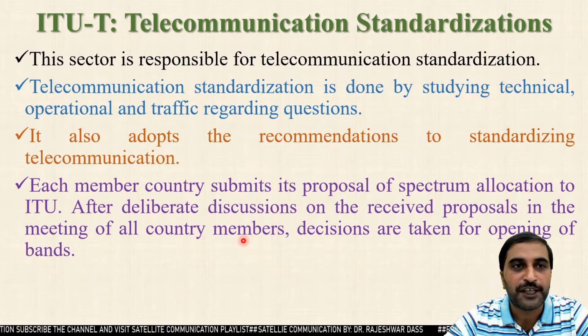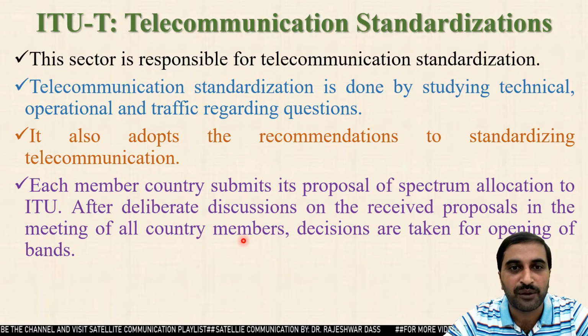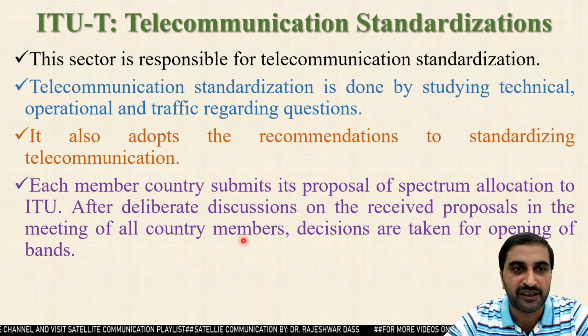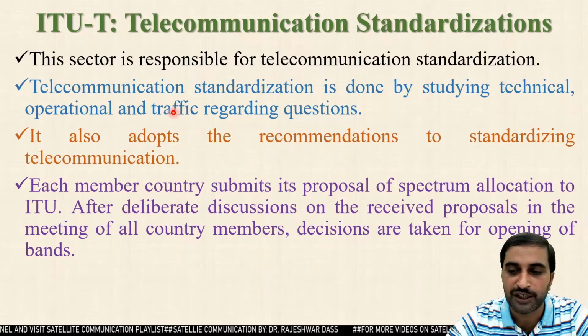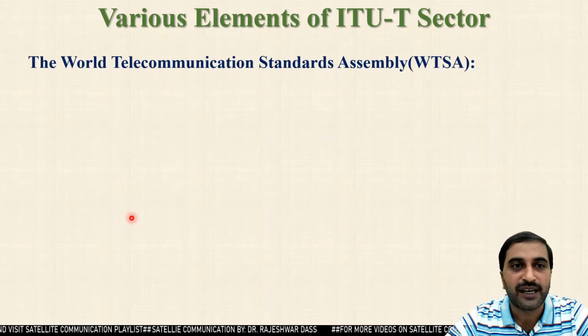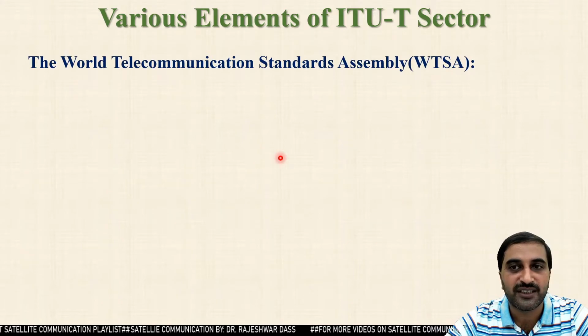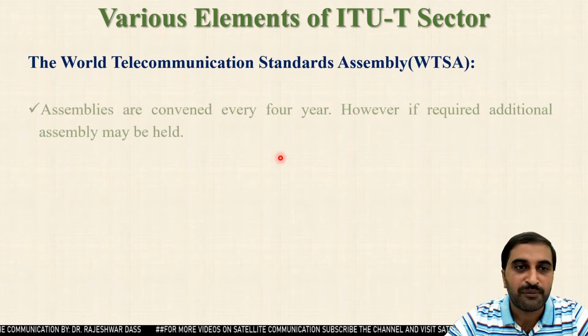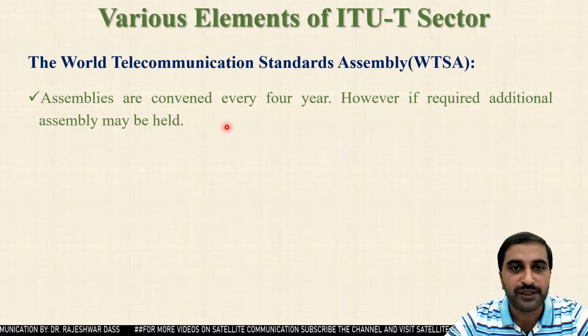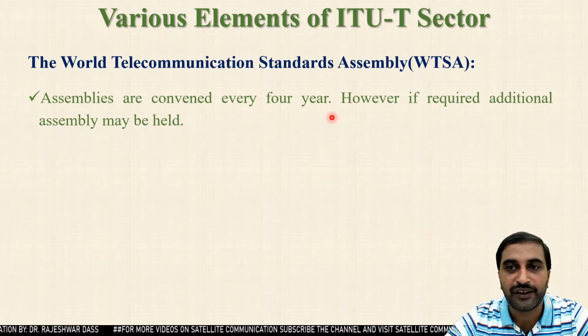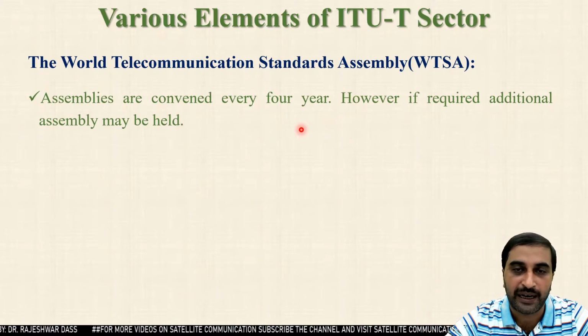Similarly, as with the ITU-R sector, the ITU-T sector also has its subcommittees which function simultaneously to achieve the main motto of the ITU-T sector. The first is the World Telecommunication Standards Assembly, that is WTSA. Assemblies of WTSA are basically convened every 4 years. However, if required, an additional assembly may be held.